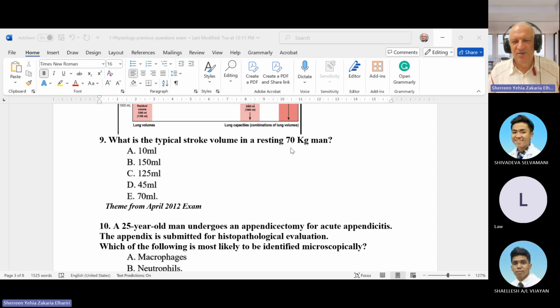In 70 kilo, in 100 kilo, in 200 kilo, the stroke volume is dependent on the heart. The heart in an overweight or obese person is not bigger. So stroke volume is the amount of blood pumped by each ventricle in each ventricular contraction, and it is 70 mL. Okay.